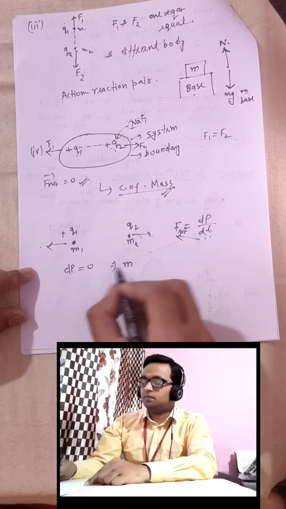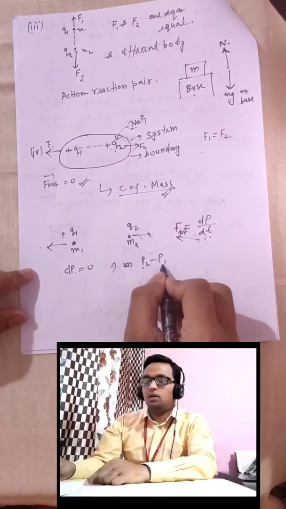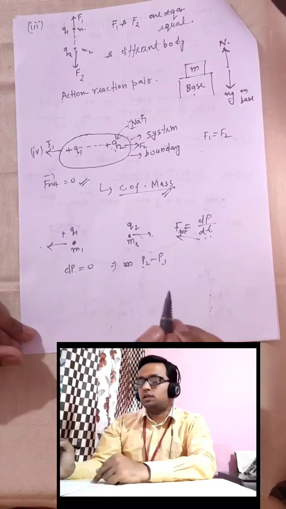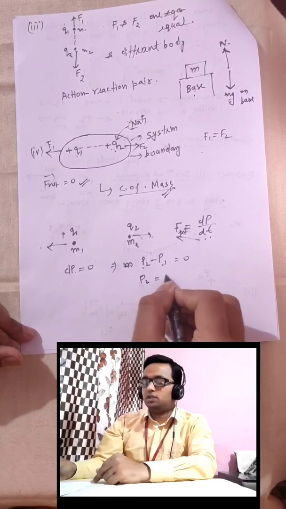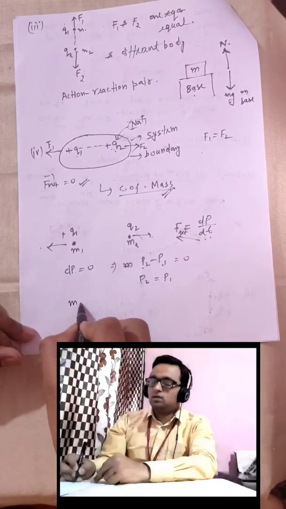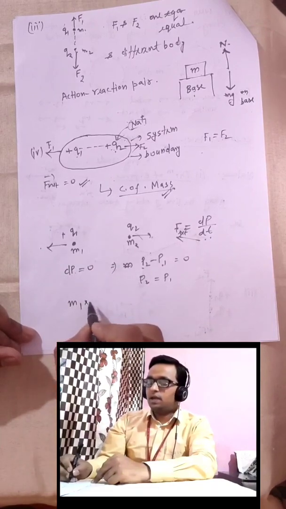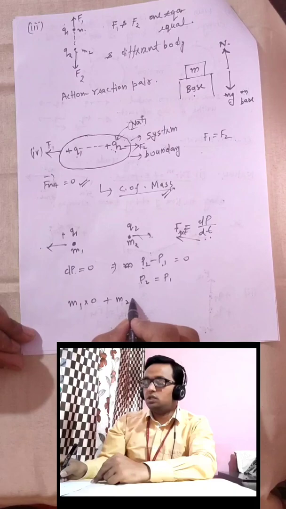Final momentum, or you can write dp is p2 minus p1, final momentum minus initial momentum, that is 0. Or you can say final momentum of the system equals initial momentum of the system. Initially m1 has mass m1 and velocity 0, m2 has mass m2 and velocity 0.